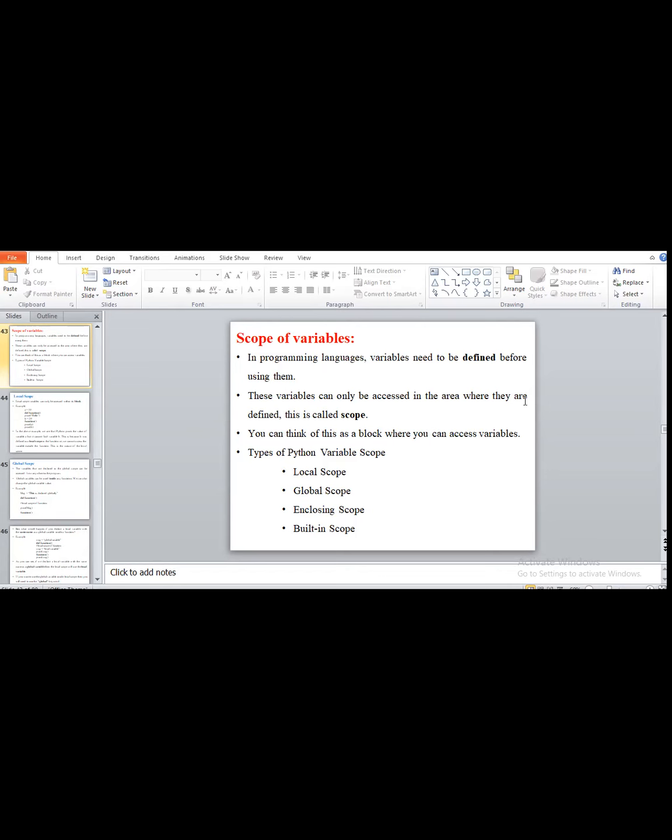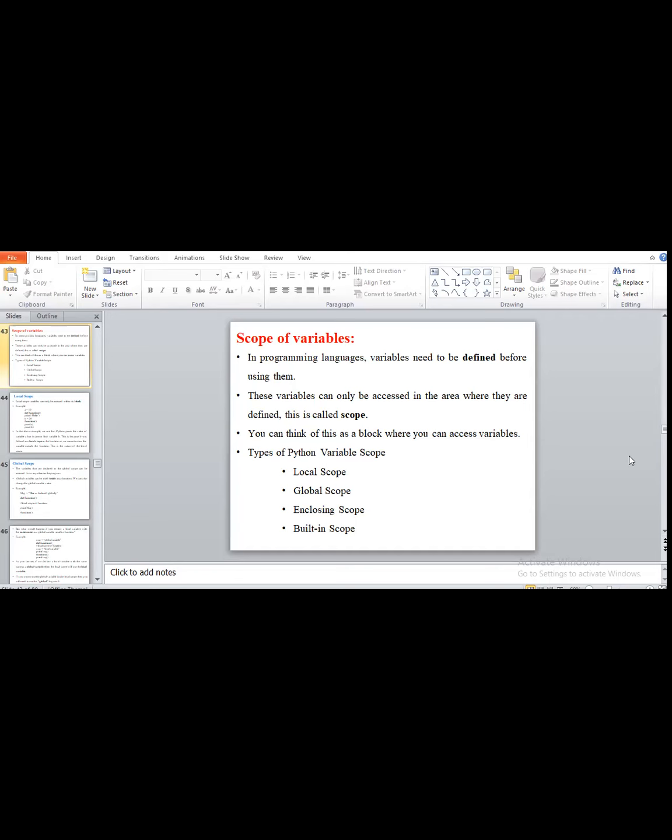No, ma'am. Okay. So today we will move to the next point, that is the scope of variables. In a programming language, a variable needs to be defined before using it. We saw the concept of variable declaration in Python. Before using any variable, we need to declare it, because we need some space to store that variable.